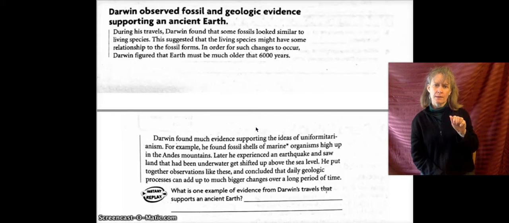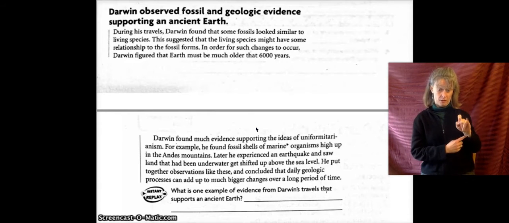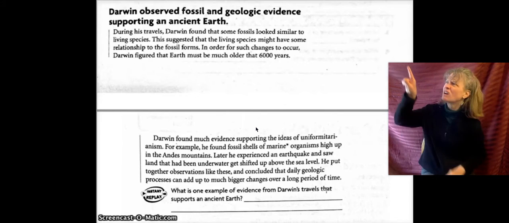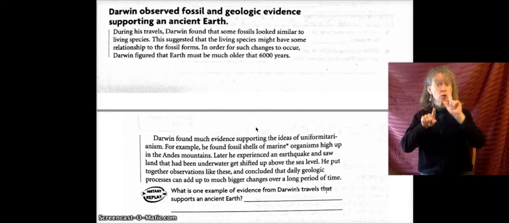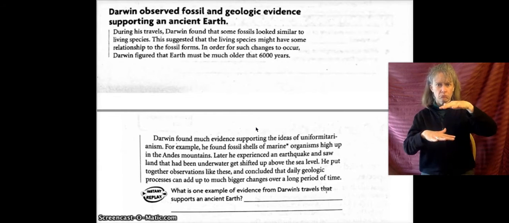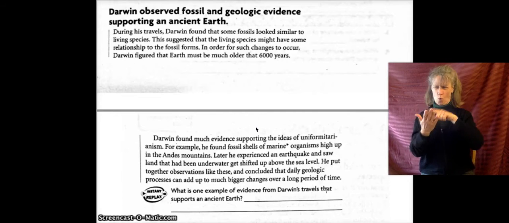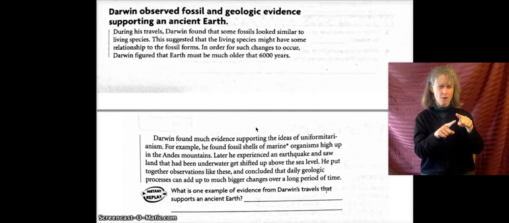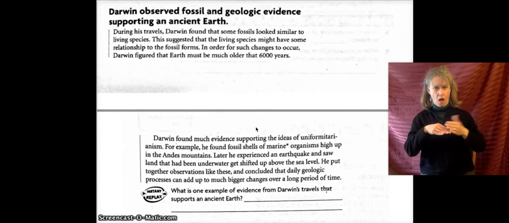For example, he found fossil shells of marine organisms high up in the Andes Mountains. Later, he experienced an earthquake and saw land that had been underwater get shifted up above the sea level. He put together observations like these and concluded that daily geologic processes can add up to much bigger changes over a long period of time.